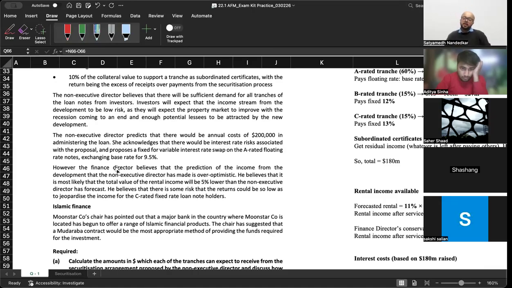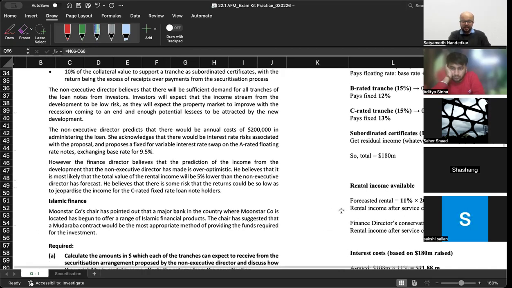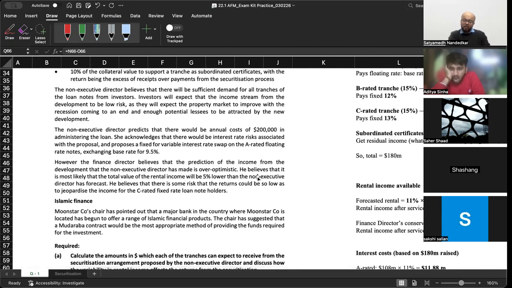The non-executive director predicts that there would be annual cost of 2 lakh in administering the loan. She acknowledges that there would be interest rate risk associated with the proposal. She proposes a fixed for variable interest rate swap on the A-rated floating rate notes, exchanging base rate for 9.5. We will come to this later. What this person is saying is that loan servicing cost will be 2 lakh. So 22 million minus 0.2 million, how much will it be? 21.8 million.